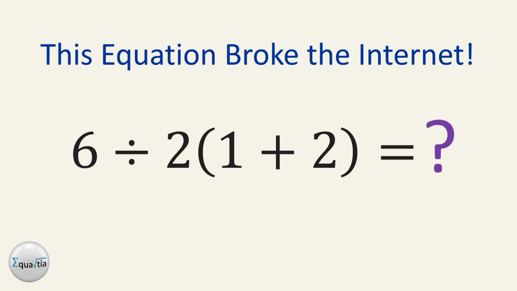This tiny expression keeps starting big arguments. 6 divided by 2, open parenthesis, 1 plus 2, close parenthesis, equals what? Some people say the answer is 1, others are sure it is 9. But how did they get such different results?